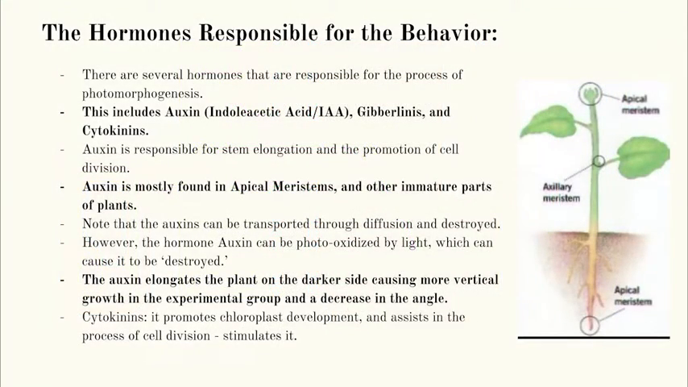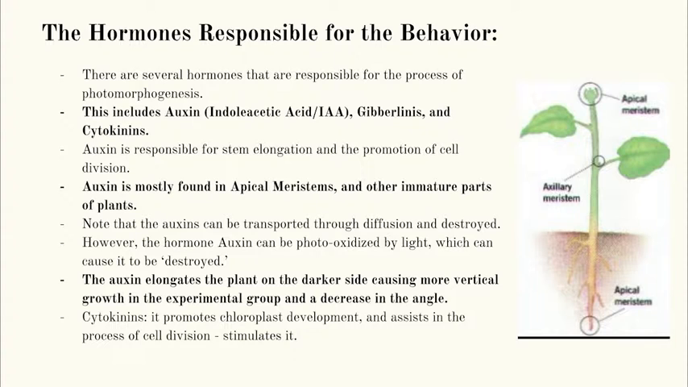Now, the hormone responsible for this is auxin, and the most common one is named IAA. Other ones are gibberellins and cytokinins. Auxin is responsible for stem elongation and the promotion of cell division. Auxin is mostly found in apical meristems, which is basically at the top of the stems, because auxin is trying to grow the plant upward and elongate it. That's why you don't see it at the bottom or in the middle, unless a stem is coming out.